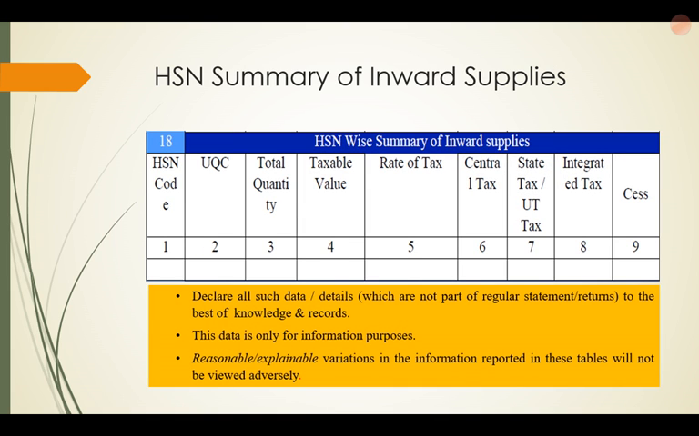Similarly, for HSN summary of inward supplies, here also they say that declare all such data to the best of your knowledge and records. Again, this is for information, but please ensure that unreasonable or unexplainable variation should not be there even in this table of HSN summary of inward supplies, which is table 18.